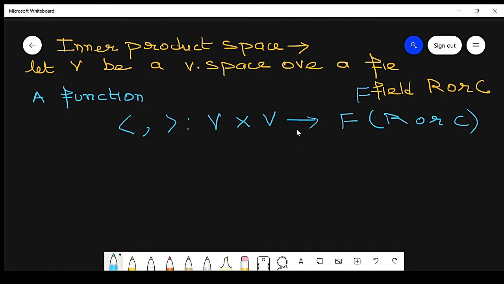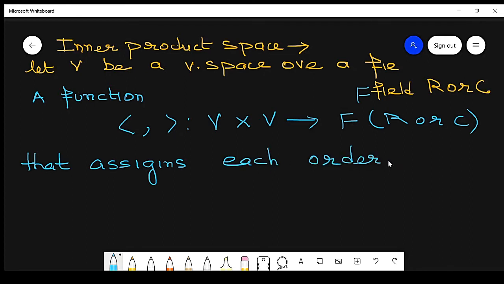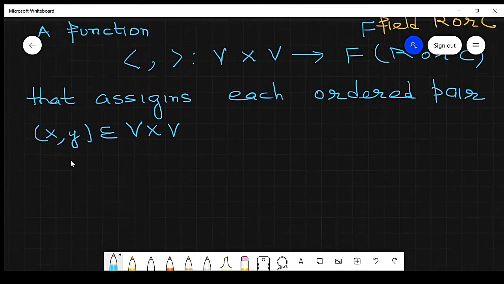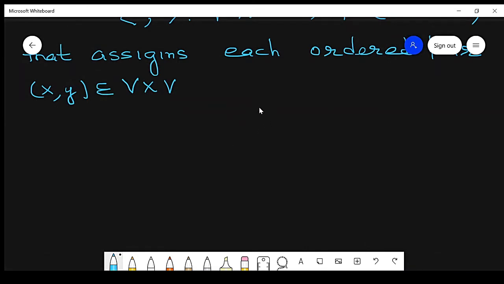So a function from V cross V to the field that assigns each ordered pair x comma y, which belongs to V cross V, to a scalar, the inner product of x and y, which belongs to the field.